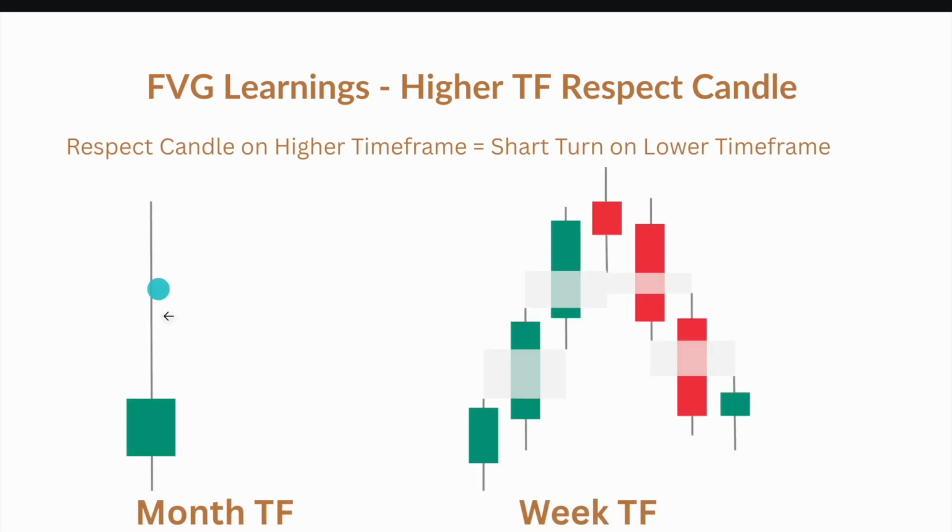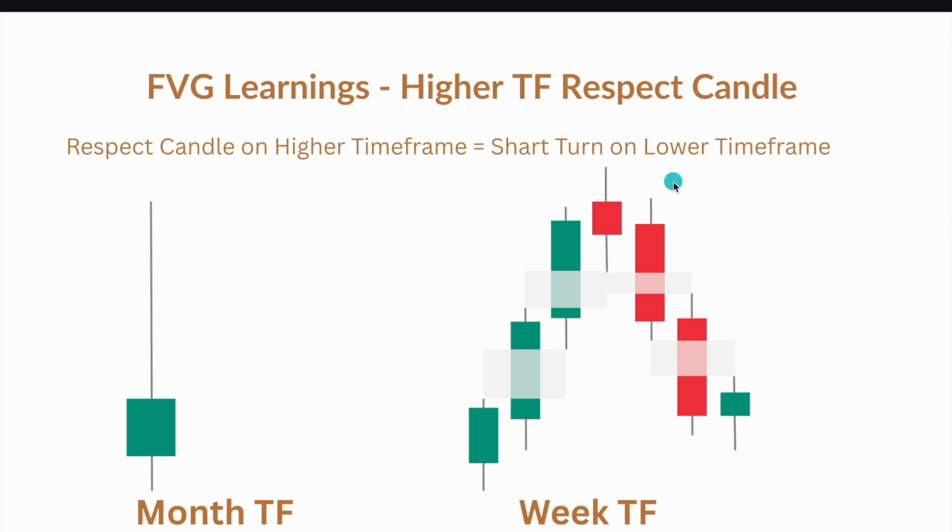Next, we have a respect candle from the month. What does it tell us? That on the lower time frame, weekly or daily, we had a series of fair value gaps respecting some PDR.